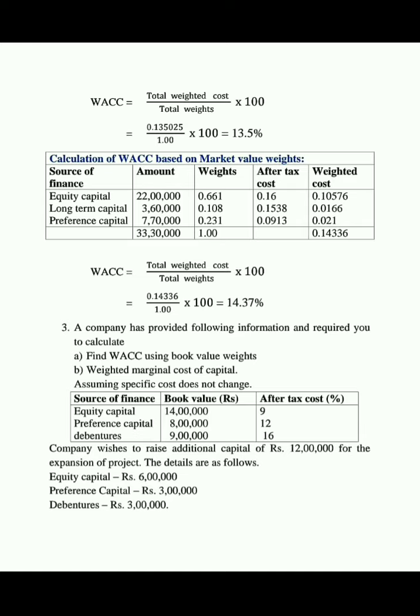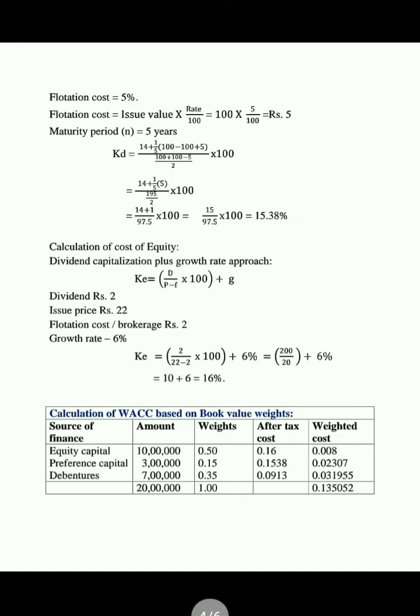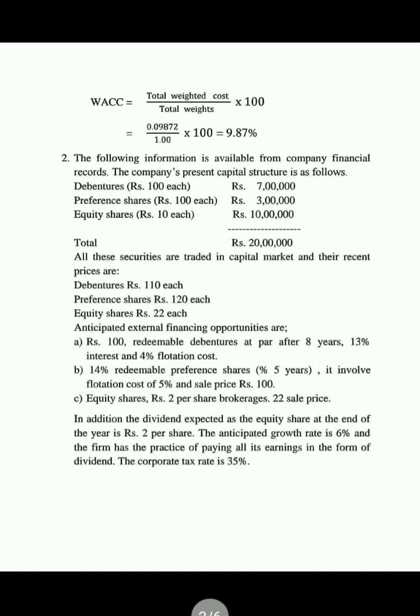How do we say the number of shares is 1 lakh? In the given problem, equity share capital is 10 lakhs divided by equity share value of 10 rupees, so the total number of equity shares is 1 lakh. 1 lakh into 10 is 10 lakhs.